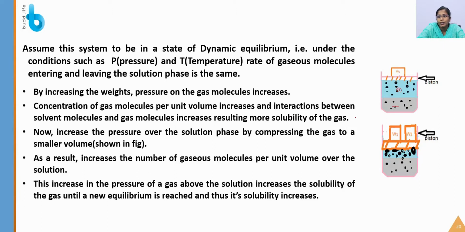Okay, now increase the pressure over the solution phase by compressing the gas to a smaller volume. So you are increasing the pressure and compressing the gas molecules, as a result increasing the number of gaseous molecules per unit volume over the solution. So the gaseous molecules will get converted into the liquid solution. This increase in the pressure of a gas above the solution increases the solubility of a gas until a new equilibrium is reached, and thus its solubility increases.